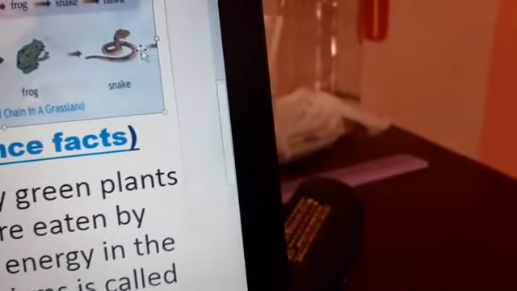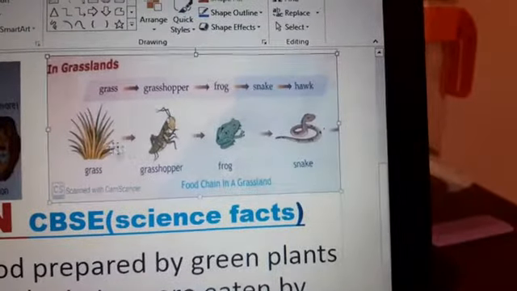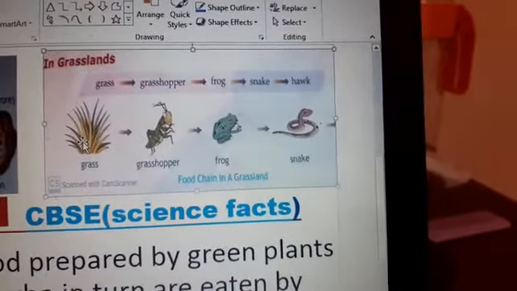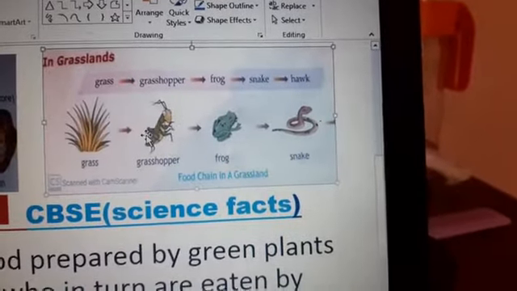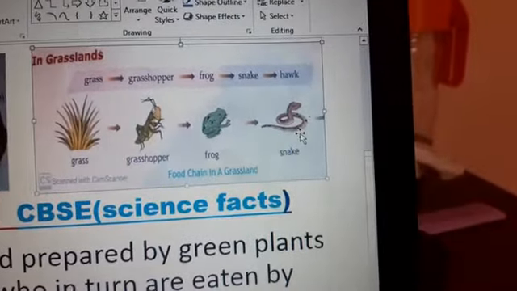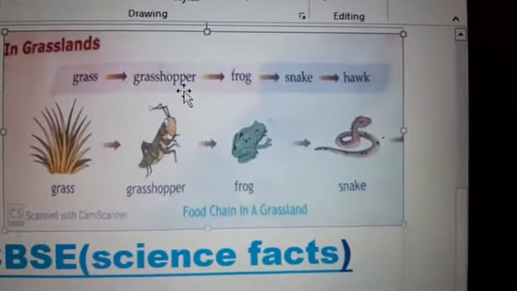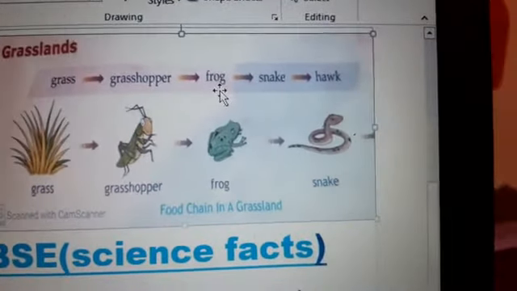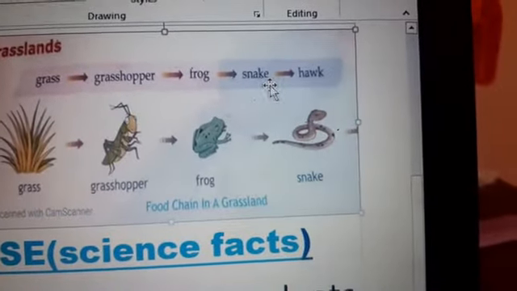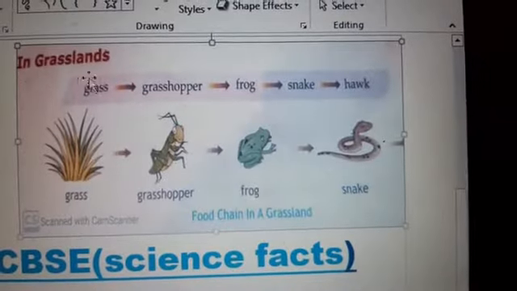So the grasshopper eats grass, the frog eats the grasshopper, the frog is eaten by the snake, and the snake is eaten by the hawk. This is a food chain of grassland.